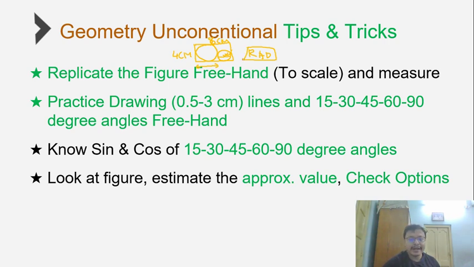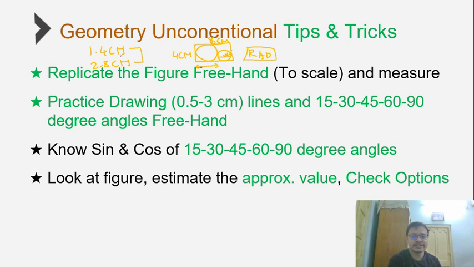So what you can do then is look at the options and figure out what could be the possible values of the radius. Usually, in case the radius is 1.4 centimeters, they'll give you options like 2.8 centimeters just because they wanted you to get confused between radius and diameter.